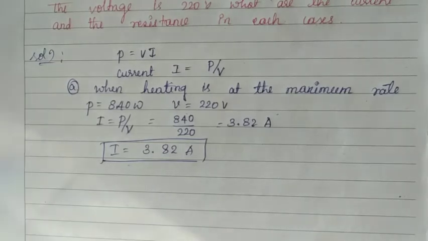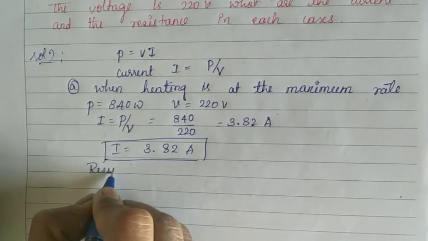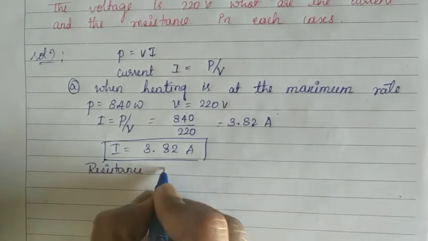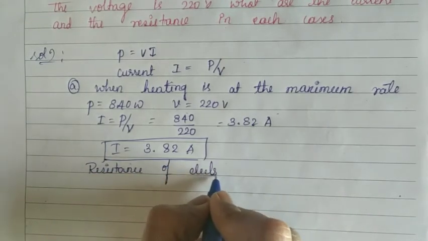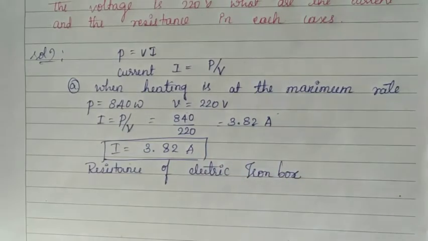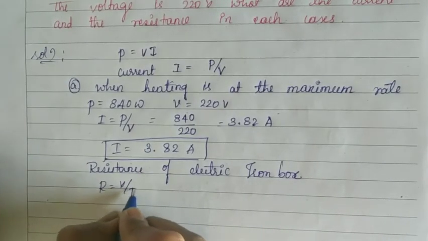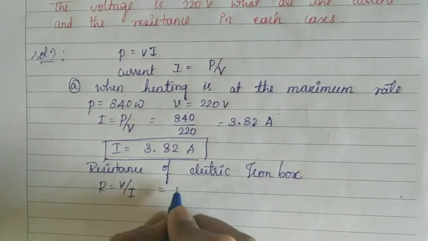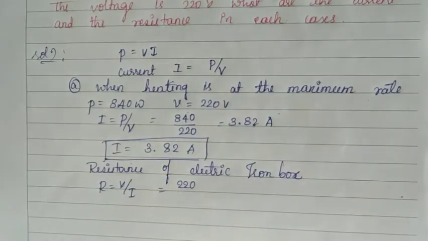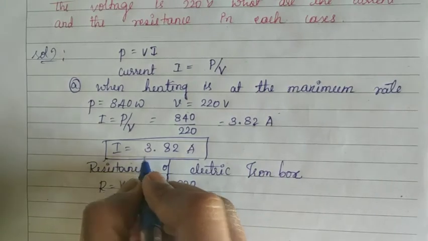Now let's find the resistance of the electric iron box. From the formula, R is equal to V by I. Here V is how much? That is the same, 220 volts. Now current, what we got as the answer here?